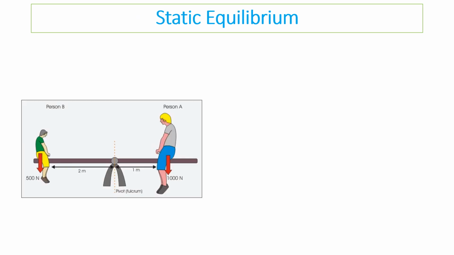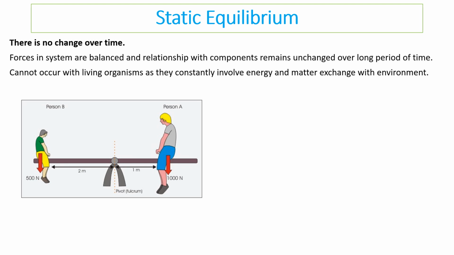So the three levels of equilibrium we need to know about are firstly static equilibrium. This is when there is no change over time. So if these two people sit on this seesaw, they're not going to change. And there would be no change on here. And this is because the forces in the system are balanced and relationships with the components remain unchanged over long periods of time. This cannot occur, however, with living organisms because they constantly involve energy and matter exchange. So we don't get static equilibrium in living organisms.